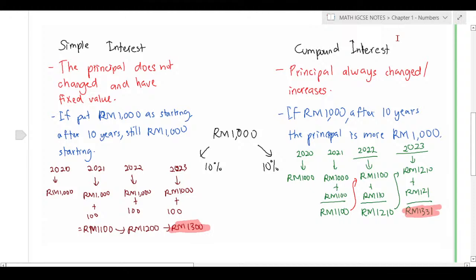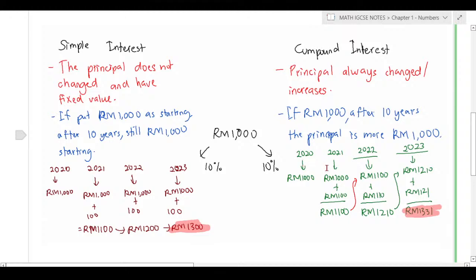But for compound interest, the principal is always changing, always increasing. It's always based on the previous year. So if you put 1,000 and the bank offers you 10% compound interest, in 2020 you park 1,000 ringgit.